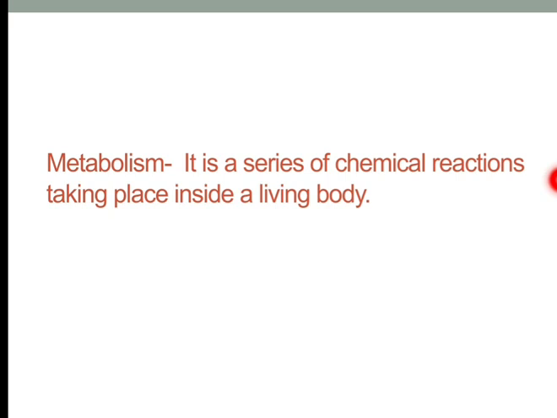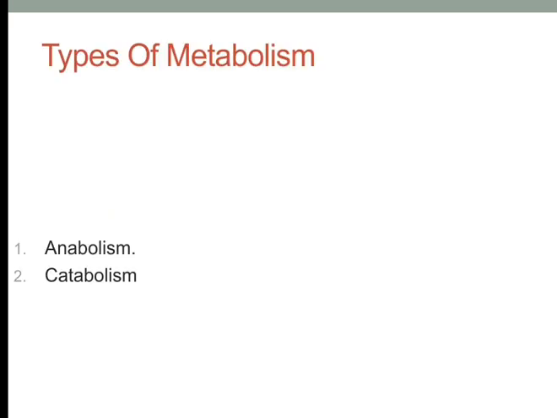And what are these chemical reactions? These chemical reactions are called metabolism. So metabolism is a series of chemical reactions taking place inside a living body. Now let us discuss the types of metabolism. There are two types of metabolism. The first one is called anabolism and the second one is called catabolism.